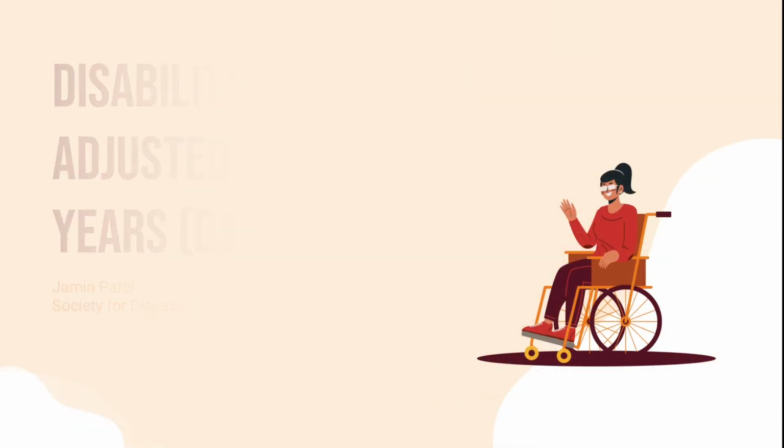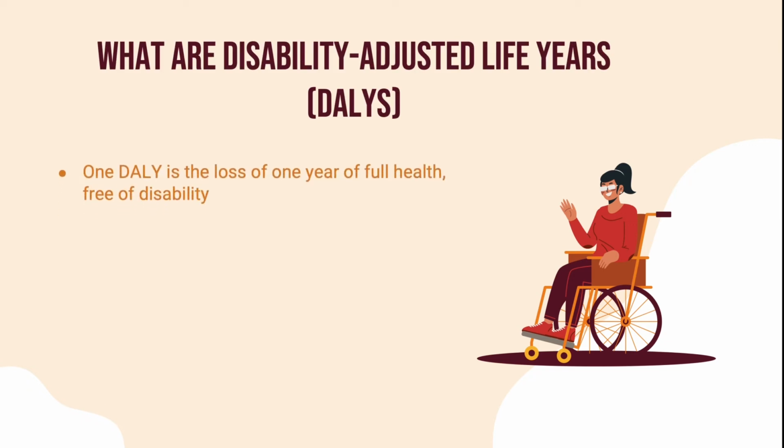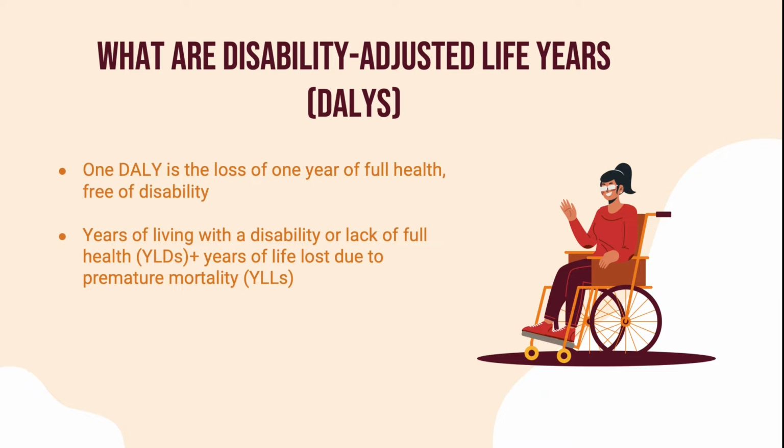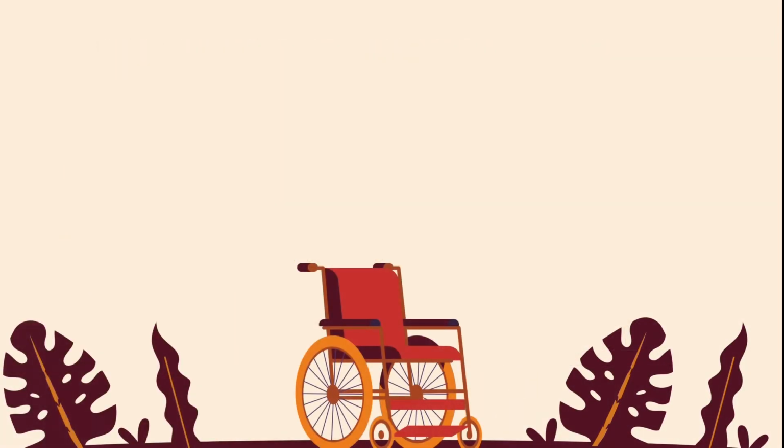What are DALYs? One DALY is the loss of 1 year of full health, free of disability. More specifically, it is the years of living with a disability or lack of full health plus the years of life lost due to premature mortality. To better understand this, it is important to realize that there are different types of burdens of disease.